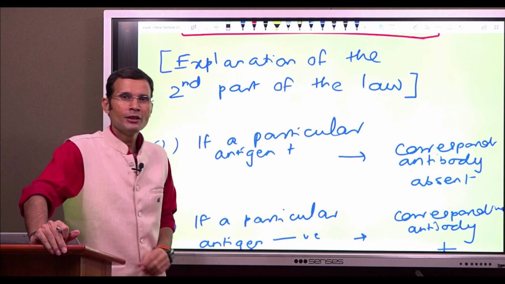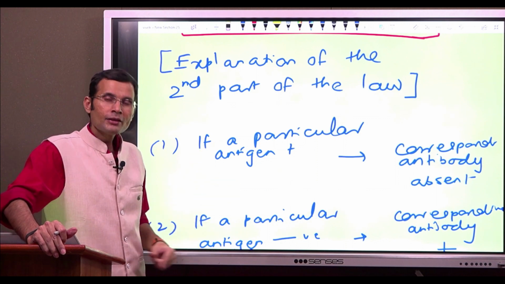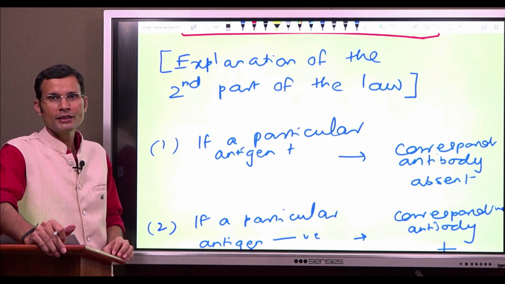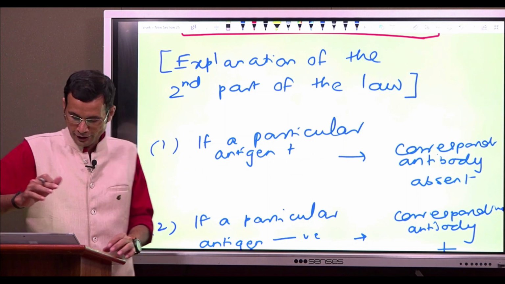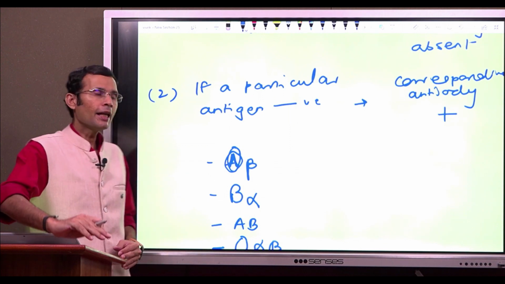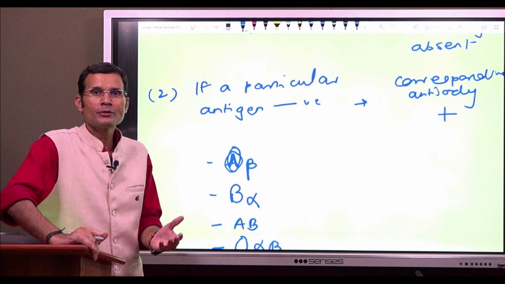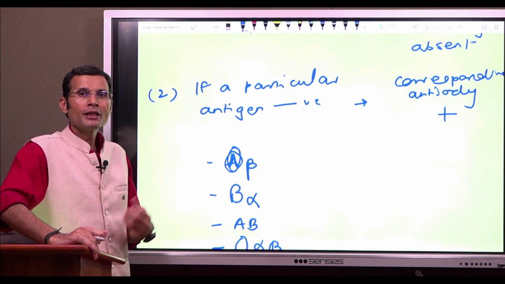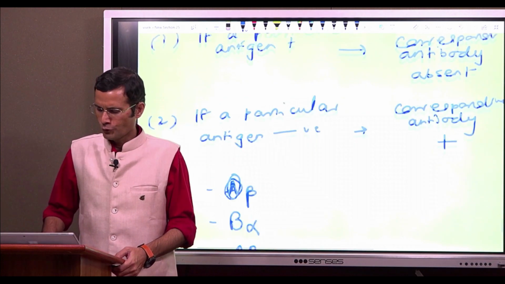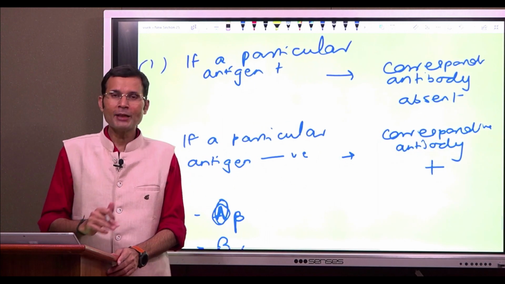This is quite clear, because if the particular antigen is present, then it will be recognized as self by the immune system of that individual. So, in blood group A, A antigen is present and recognized as self, and therefore no antibodies will be formed by the immune system of that individual. So that's fairly clear.